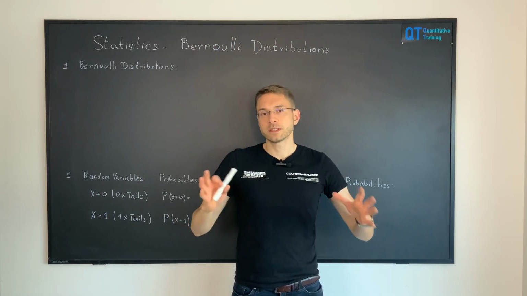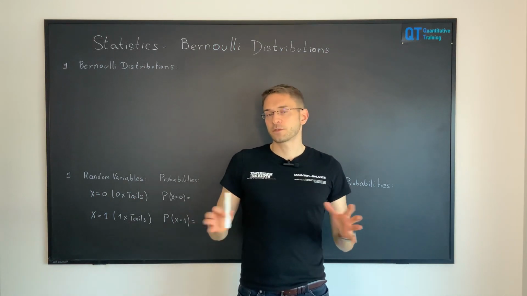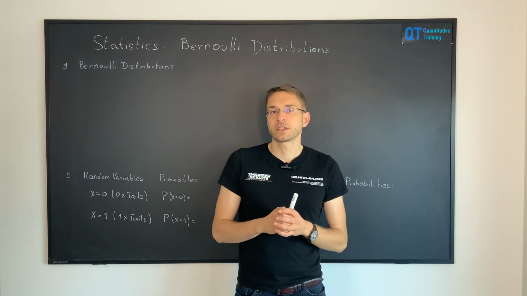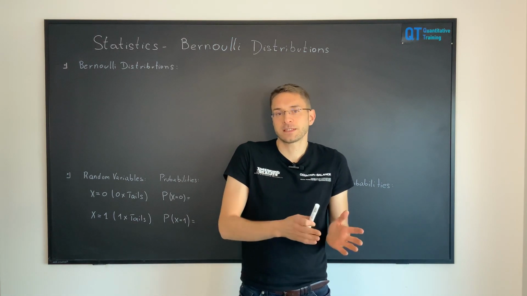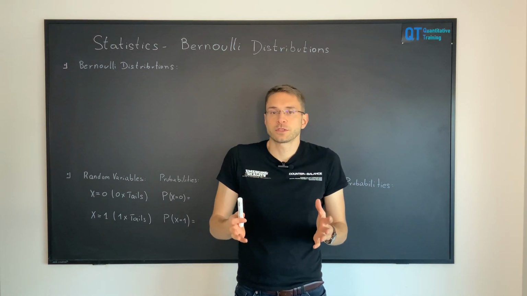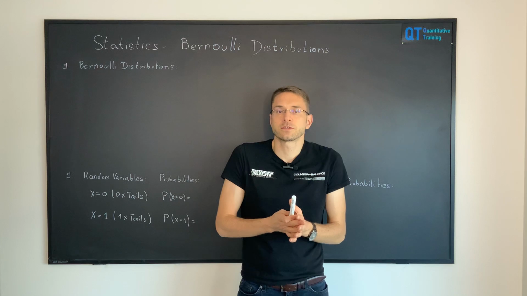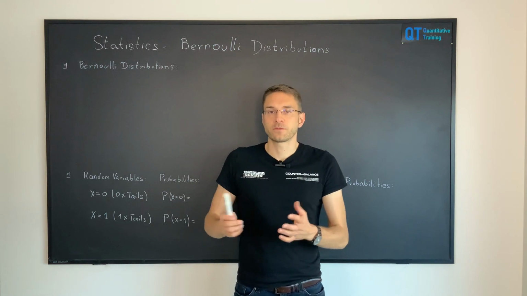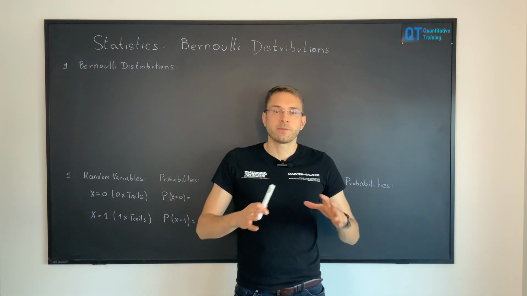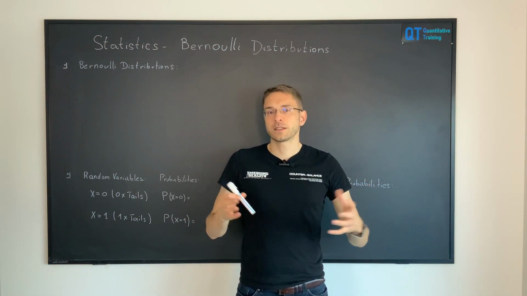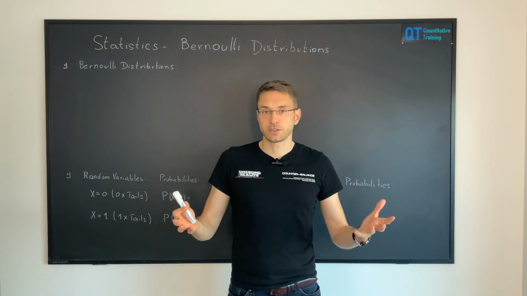The Bernoulli distribution, which is a special case of distributions, is a very special one because it basically just distinguishes between success and no success. So the Bernoulli distribution basically only knows two random variables, one for success and one for no success. And a Bernoulli distribution can be best visualized by a probability mass function.